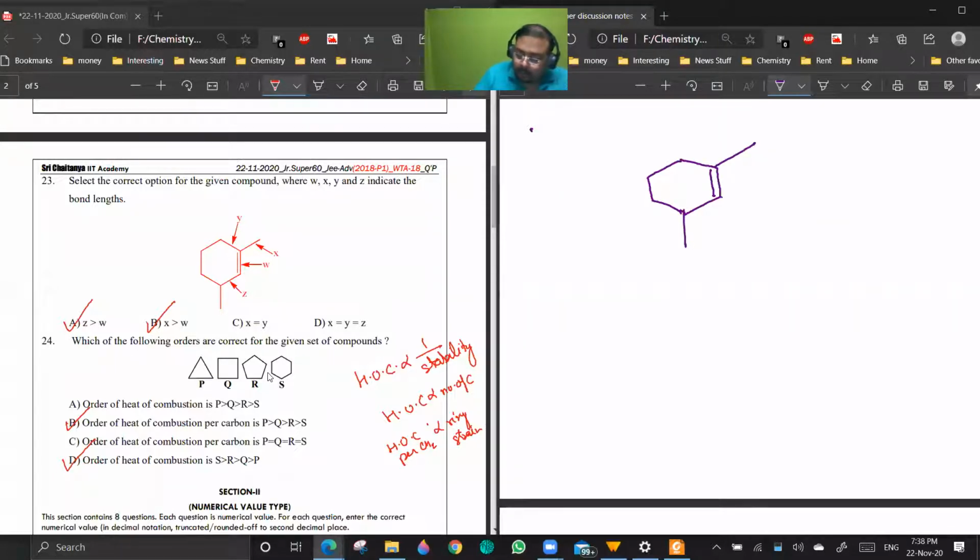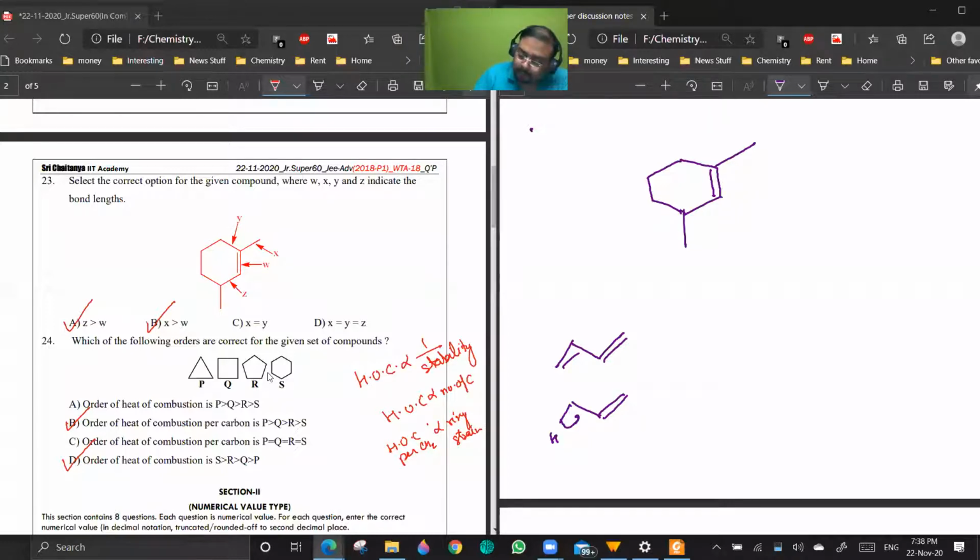Now you see, suppose you are having resonance or hyperconjugation. The bond length will be changing, yes or no? Yes, sir. In both cases, the bond length will be slightly increasing or decreasing depending on the bond order. What we are going to do is write the bond orders. Is it clear?